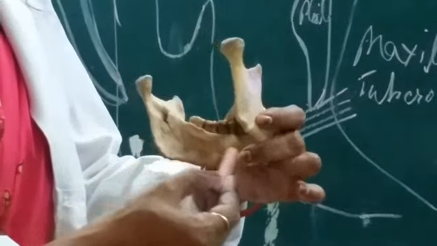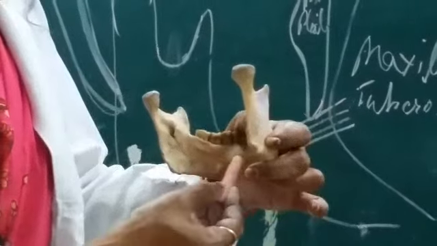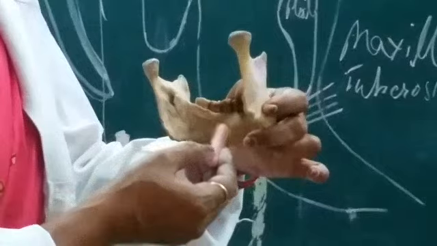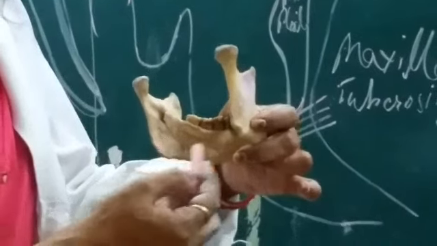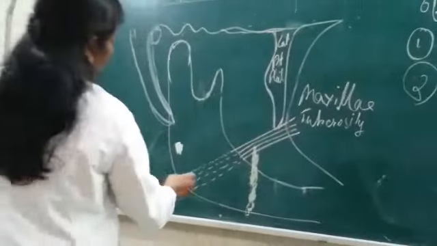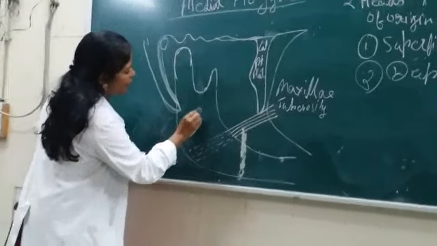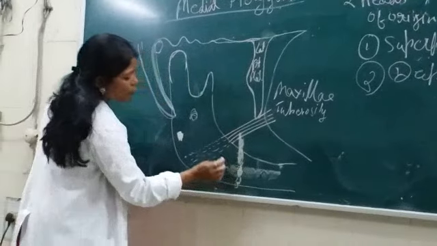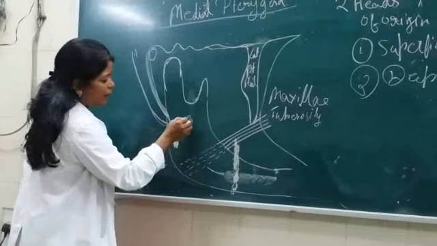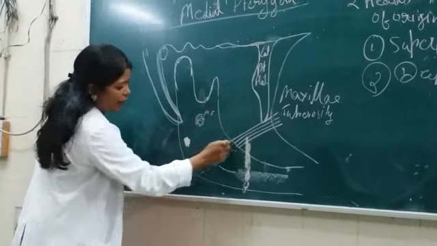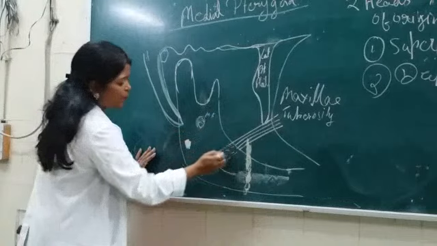This is the mylohyoid groove here and this is the mandibular foramen. So posterior to the mylohyoid groove and posterior inferior to the mandibular foramen, there will be the insertion of the medial pterygoid muscle. It is a broken line because it is on the inner aspect.